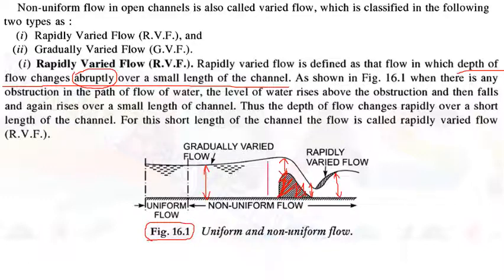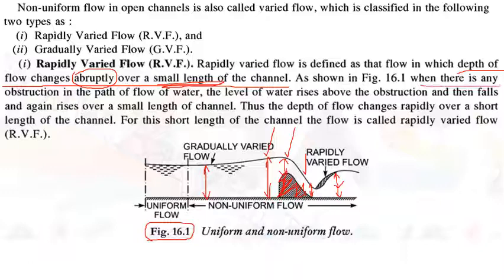Here it was this much, at this point it was very high, at this point it is less, at these points it is even lesser, and again it increases. So there is a rapid change in depth of flow over a small length of the channel, a short distance. That kind of flow is called a rapidly varied flow.